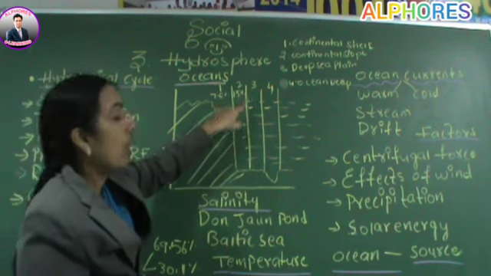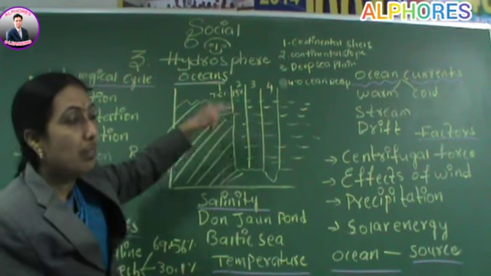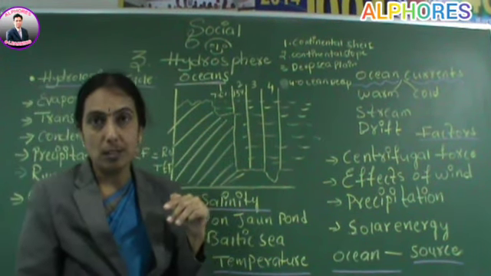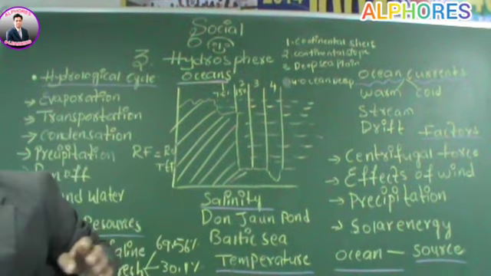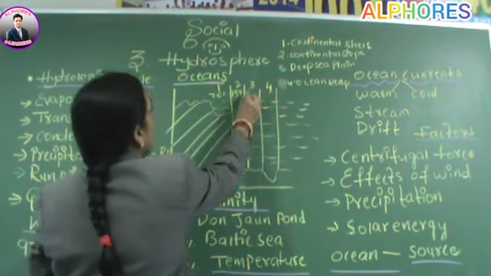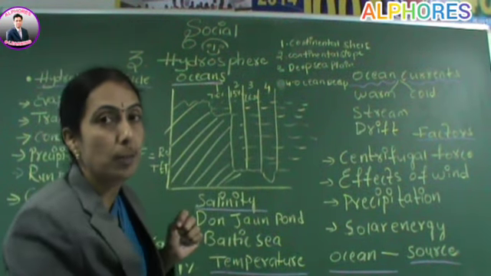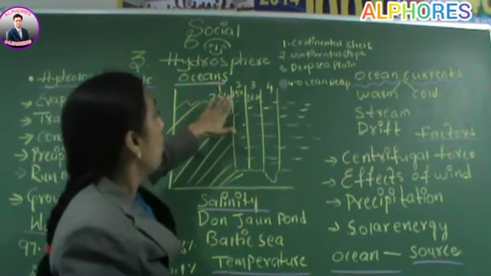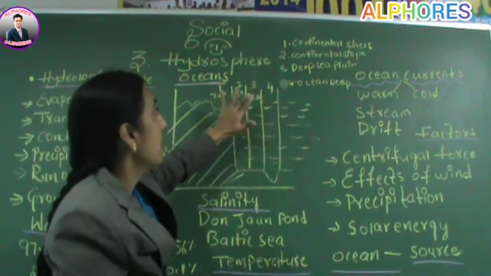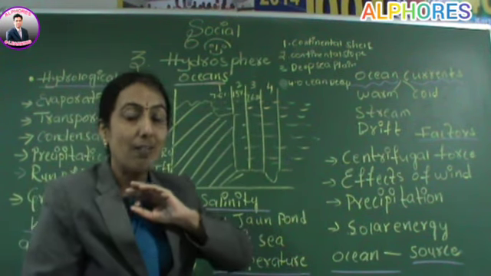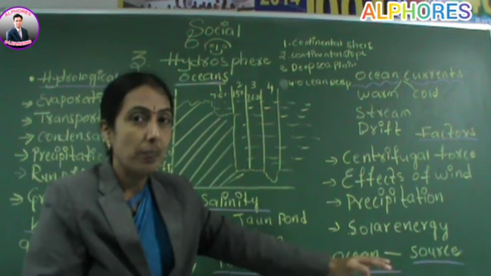And here the depth varies from 3000 to 6000 meters, and it accounts for 76.2% of the ocean floor. This deep sea plain is the smoothest and flattest plain.